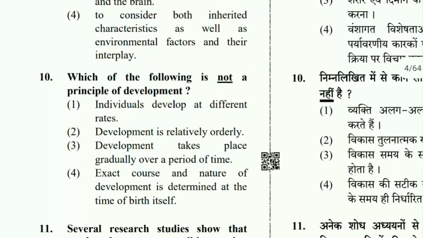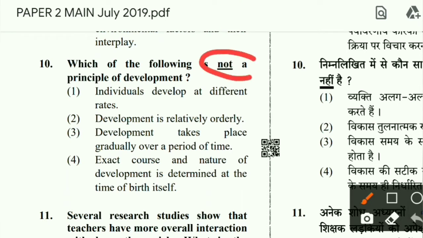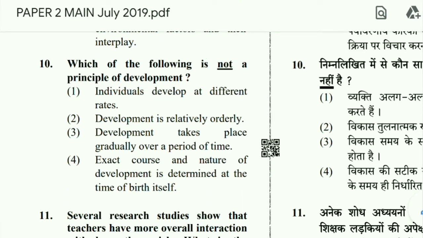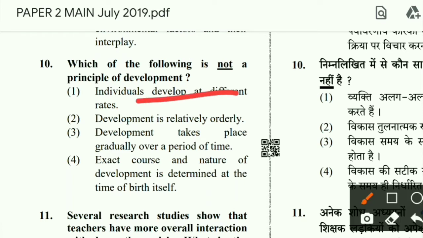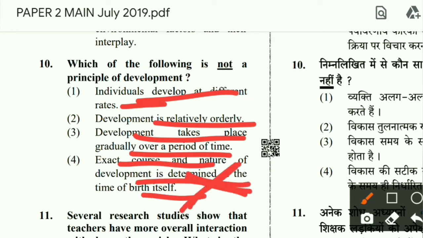Then question number 10, which of the following is not, emphasize on the word not, a principle of development? So let us read this. Individuals develop at different rates. Correct, this is a principle of development. Development is relatively orderly. Okay. Development takes place gradually over a period of time. Correct. Exact course in nature of development determined at the time of birth itself. No, you can't determine. This is not a principle of development. So which one of the following is not a principle of development? This one.